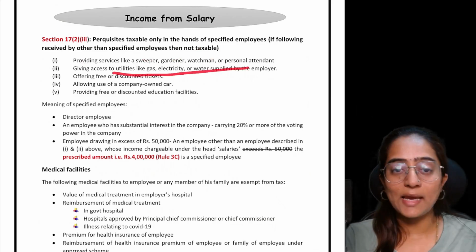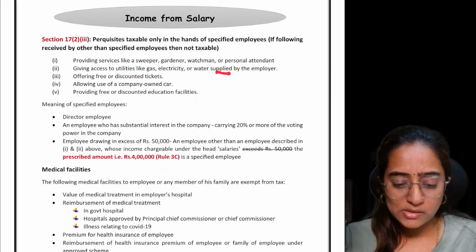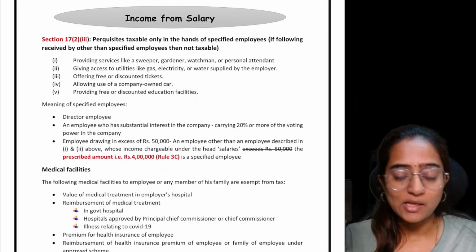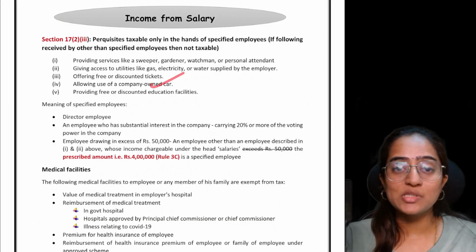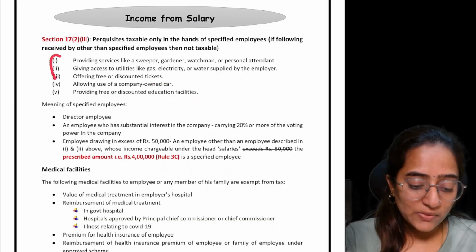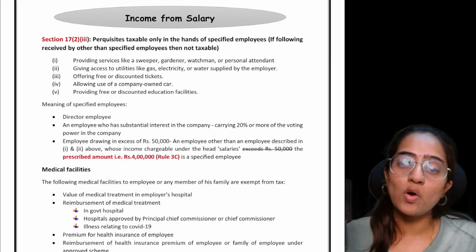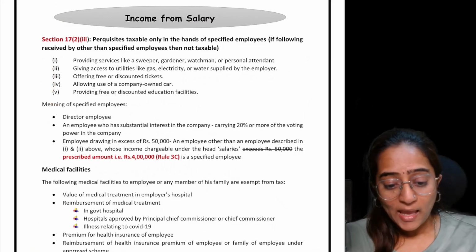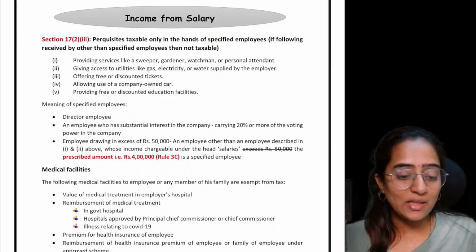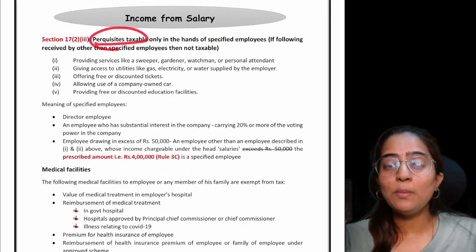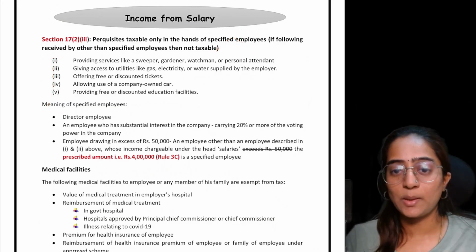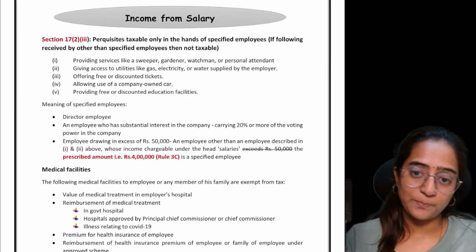Giving free utilities like gas, electricity, where all this amount is paid by the employer. Offering free or discounted tickets. Allowing the employee to use the company-owned car, or providing free or discounted educational facility. If these services are being provided by the employer to the employee, and this employee comes under the definition of the specified employee, only then this was considered to be a taxable perquisite. What if these services are provided but not to a person who comes under the specified employee definition? It is not a taxable perquisite.